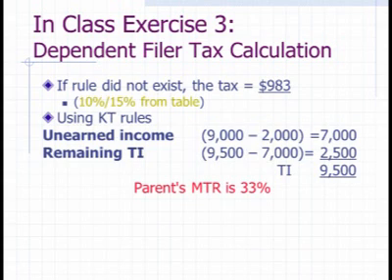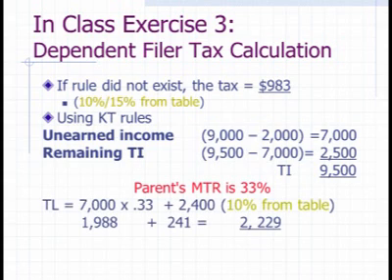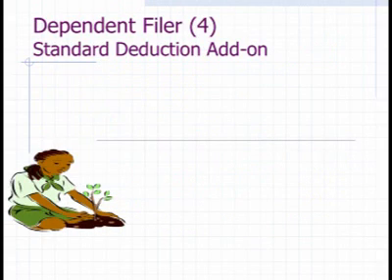Marginal tax rate 33% this time. Tax calculations exactly the same as they were before. And you can come back and run through this math again if you feel so inclined. One more example before we start looking at the IRS forms.